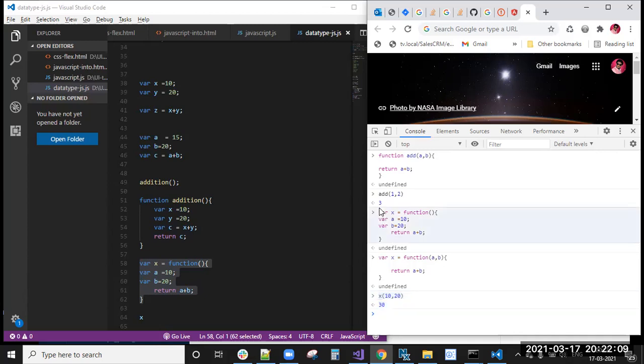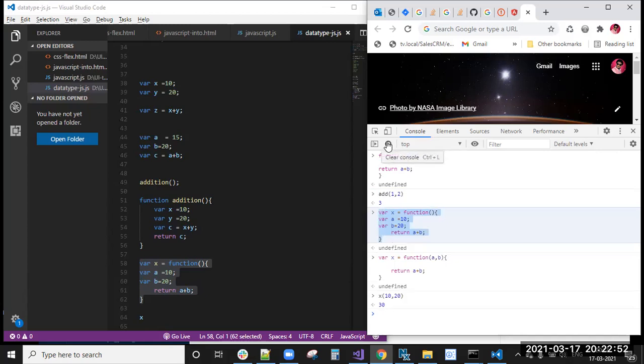This function is an anonymous function, and the anonymous function declaration will be stored in a variable. So this is one way to write a function. If you don't want a function name, and you want to store that value in a particular variable, in that case you can use this. Otherwise, if you don't want to store that value, just that the function will execute and return you a value, in that case you will use the simple, general function declaration. This is a variable function declaration.